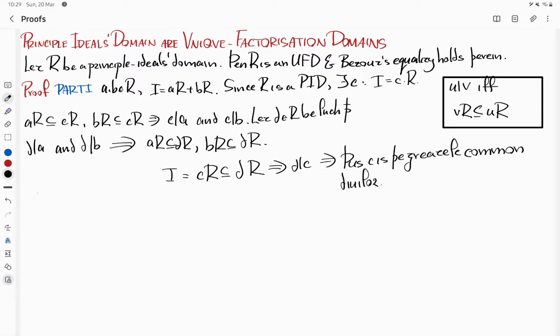Moreover, we have that C is an element of AR plus BR, from the construction, really. And as such, C is equal to AR plus BS, say, for some R, S in the ring. And of course, this is the Bezout's equality. Alright, so thus we conclude part 1, and we can go on to part 2.